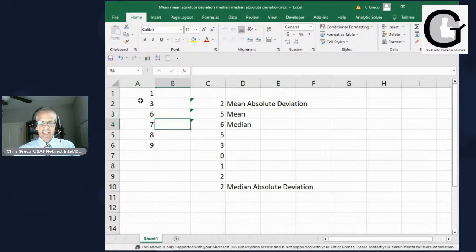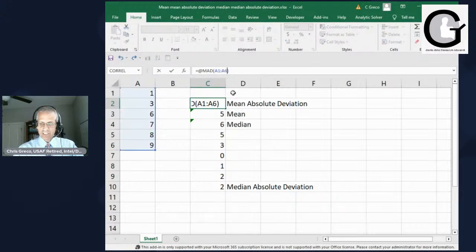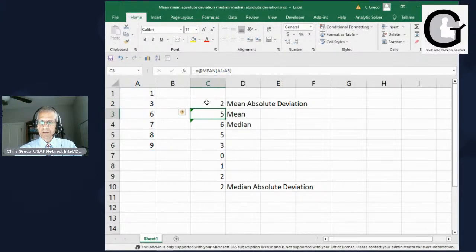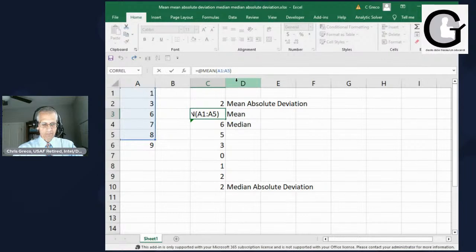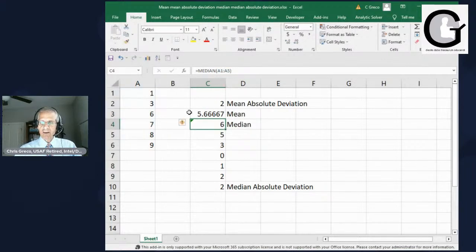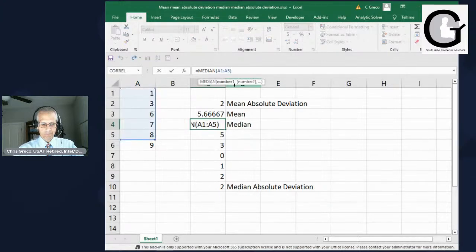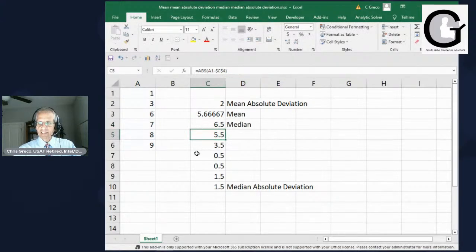But let's say we did that. Let's say we put in the 9. Well, what happens if we change some of these? So instead of one, we're going to change it to that. See what it did? Didn't do much, not to the mean absolute deviation. What about the mean itself? Let's see what it does with that. Well, it changes that up. What about the median? Does it do anything to the median? Yes, it does. It changes the median and it changes the median absolute deviation.